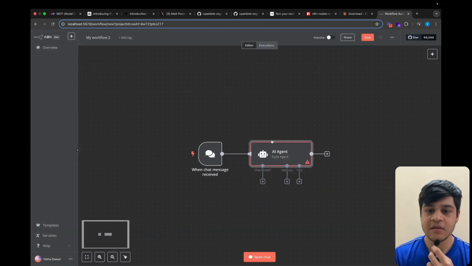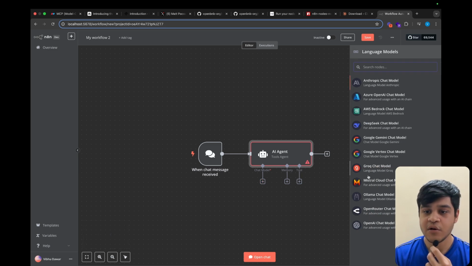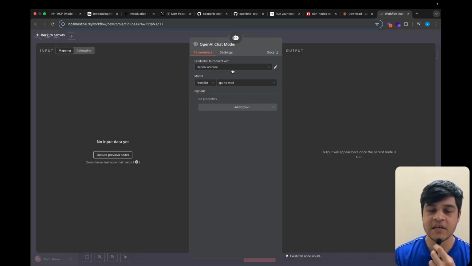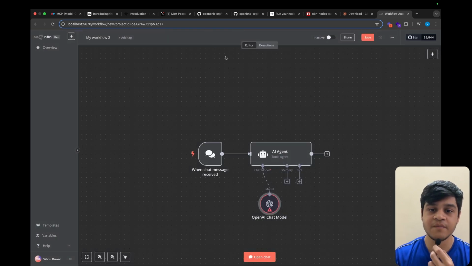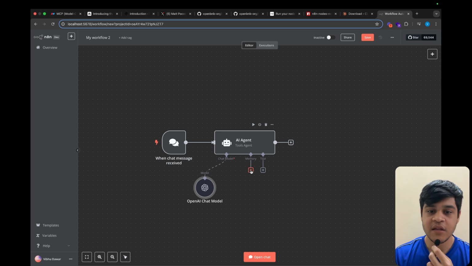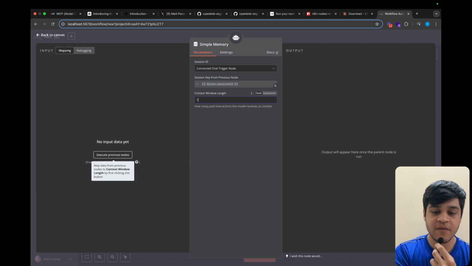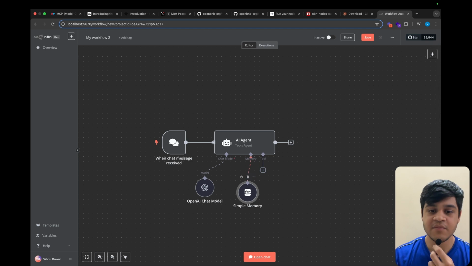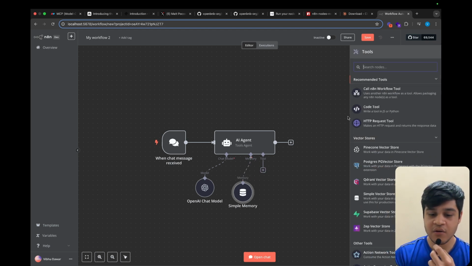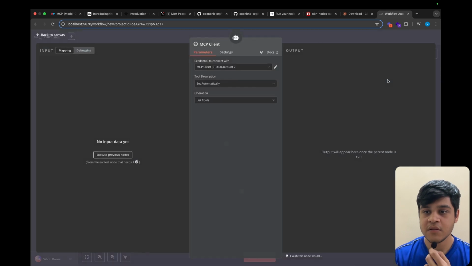and to the AI agent, I will first provide the chat model as OpenAI. So here is the OpenAI account that I have created. I have created a new credential. So all the credential connection process is similar to the N8N that we have access through the website. So in the memory, I would provide a simple memory, and let me put the context window to 10, so it has a longer context. And for the tools, I would connect to the MCP client tool. So here is the node.